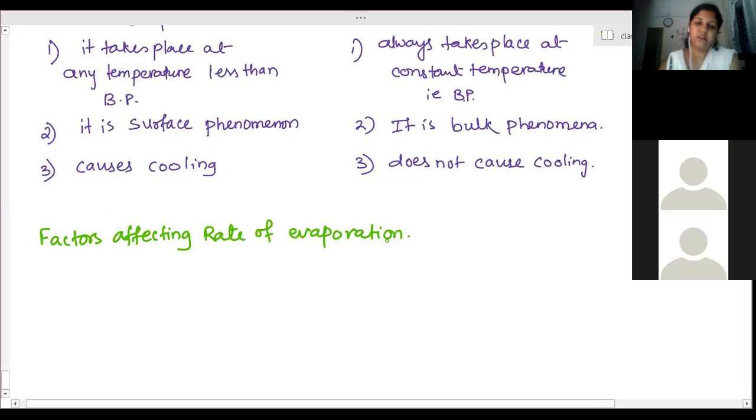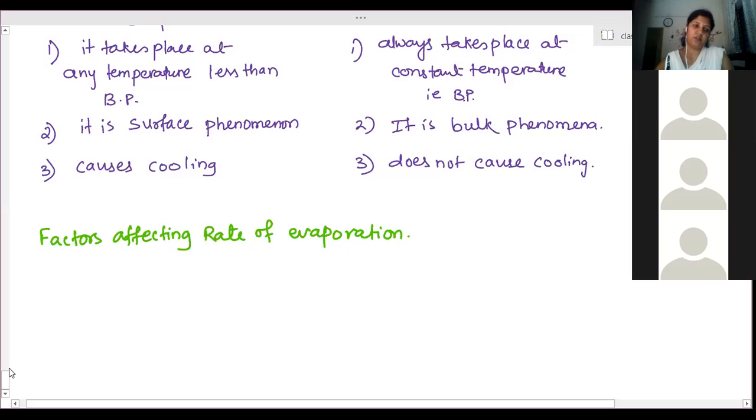Rate of evaporation means whether evaporation will be faster or slower. Which factors will affect that? First is increase in temperature.